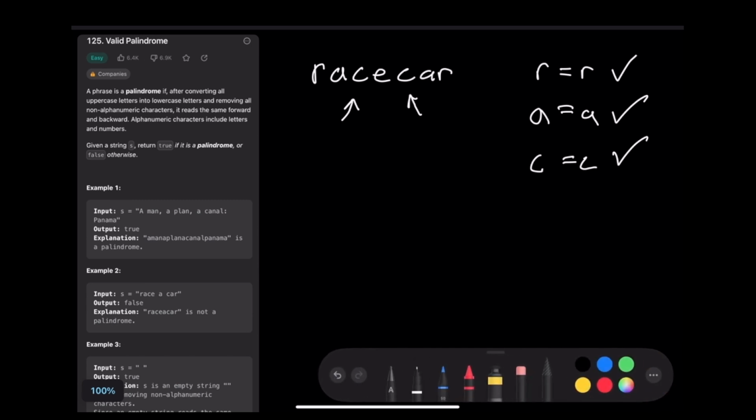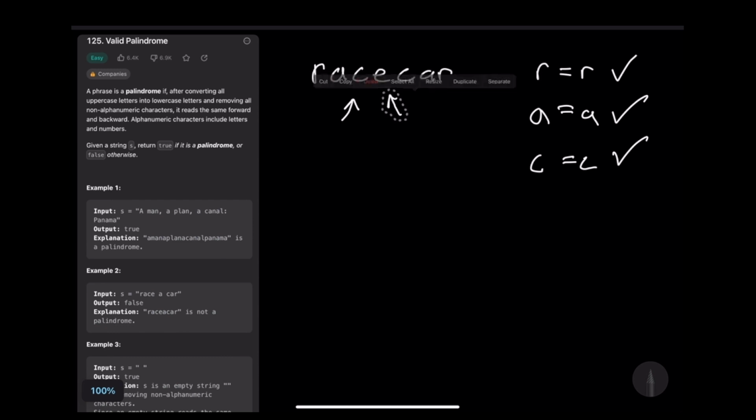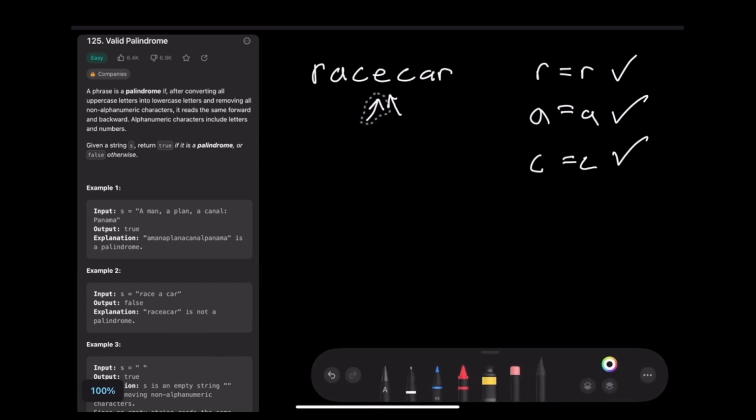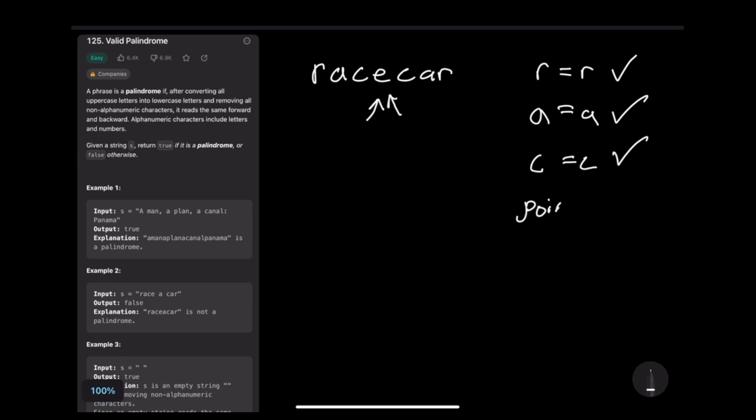And then finally, we would move each of the pointers once more, and we would say the pointers are equal. And if the pointers are equal, we know that we have reached the end of the word that we're on. So pointers are equal, must be a palindrome.